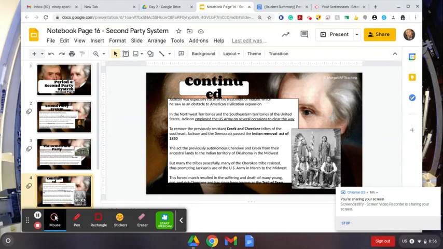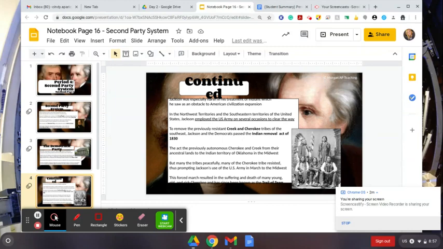Jackson was especially harsh in his treatment of Indians, whom he saw as an obstacle to American civilization and expansion. In the Northwest Territories and Southeastern Territories of the United States, Jackson employed the U.S. Army on several occasions to clear the way. To remove the previously resistant Creek and Cherokee tribes of the Southeast, Jackson and the Democrats passed the Indian Removal Act of 1830. The act removed the previously autonomous Cherokee and Creek from their ancestral lands to the Indian Territory of Oklahoma in the Midwest.